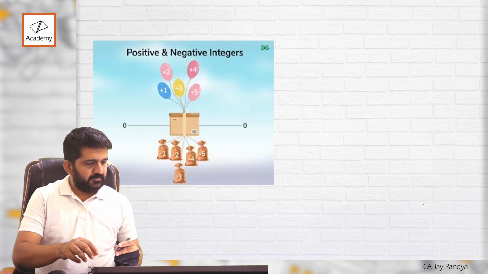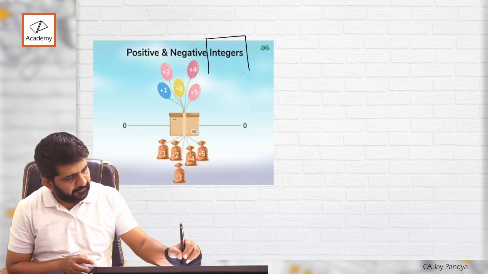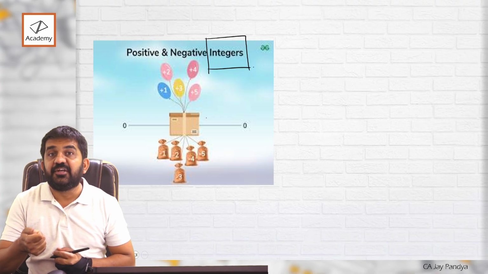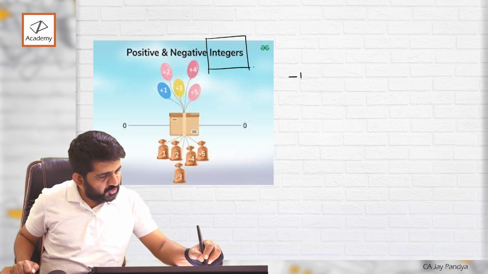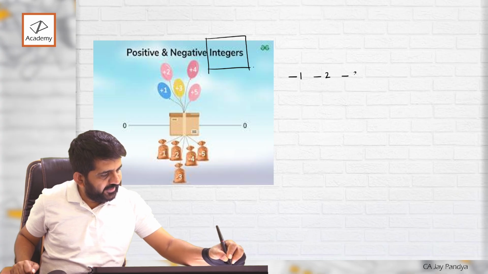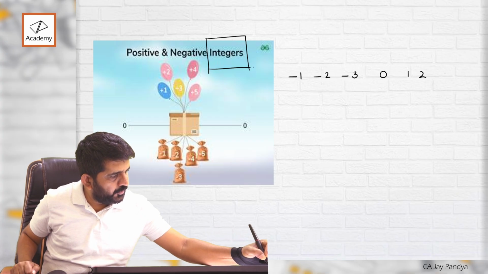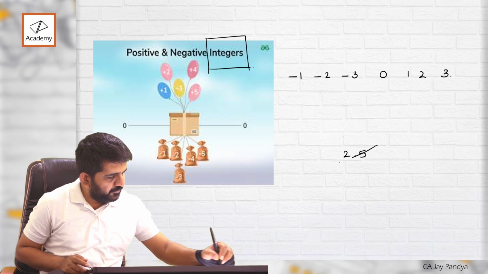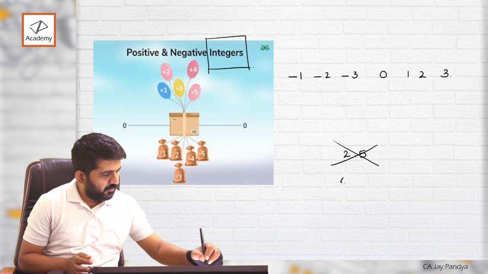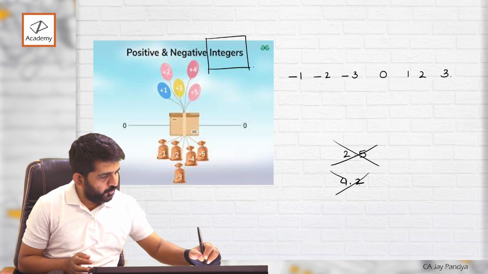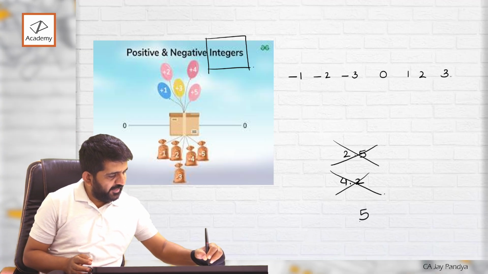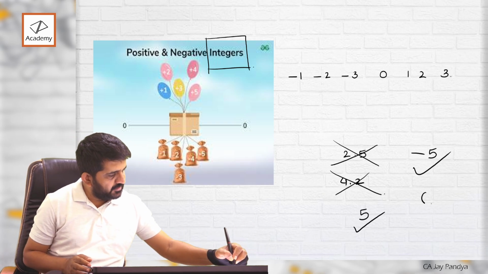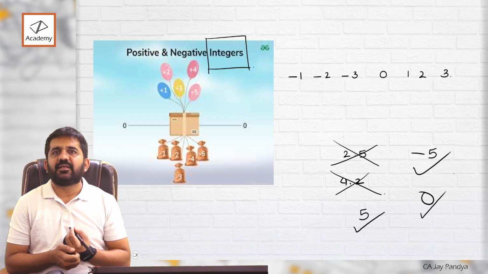Let us go to the third one, which is integers. Try to understand what integers are. -1, -2, -3, 0, 1, 2, 3. 2.5, no. 4.2, no. 5, yes. -5, yes. 0, yes. Right?